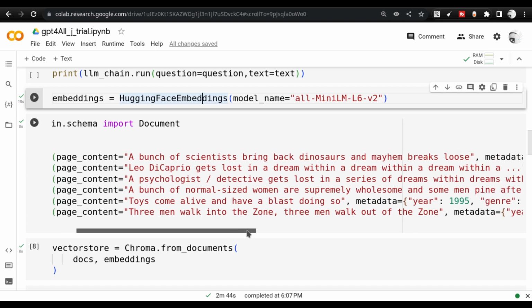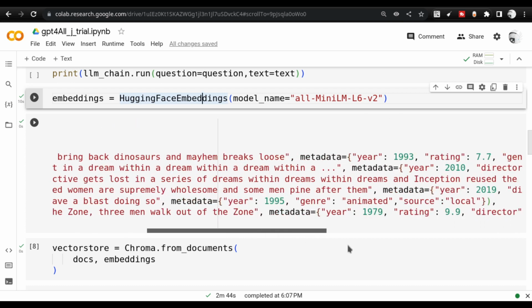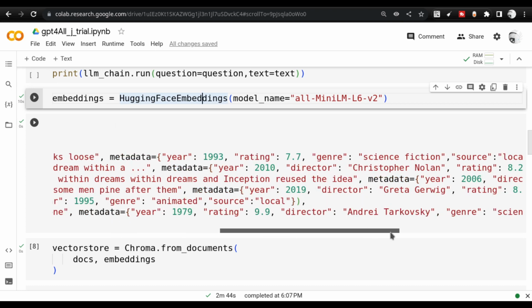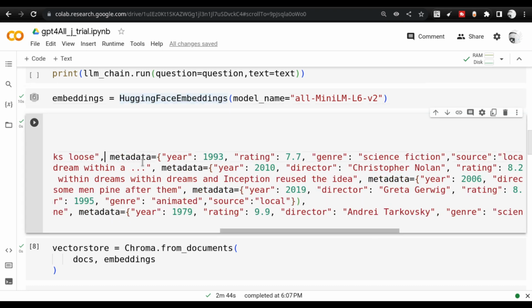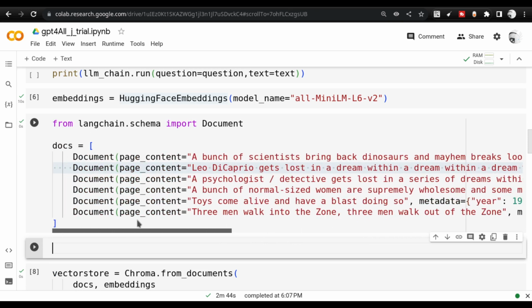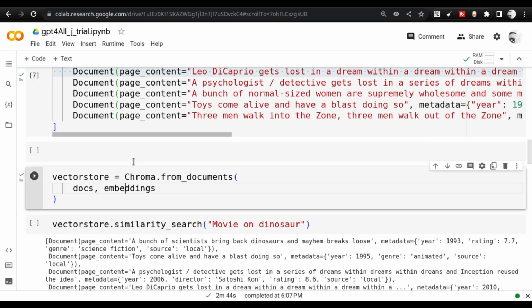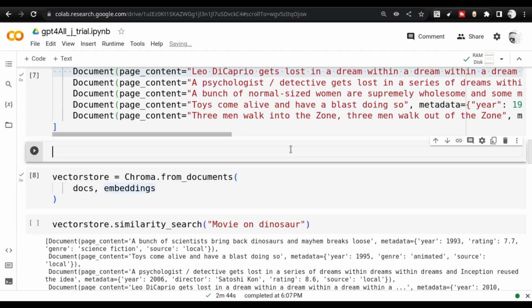When I start learning things, I try to club a lot of things together so that I can learn multiple things. This is one of the good ways of testing it out. I was trying to incorporate metadata of the information, and I was trying to work with Chroma DB. So this is a list of documents that I am pushing into vector stores, that is, the Chroma vector store.